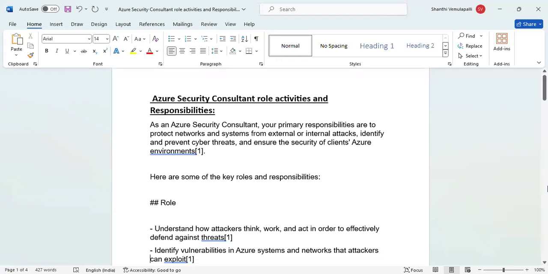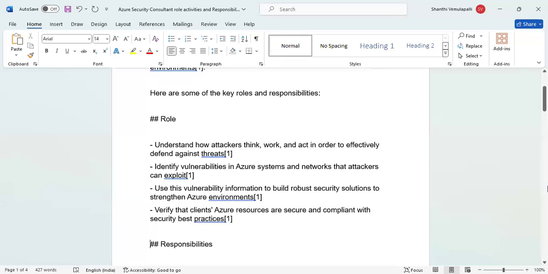Now, what is the role? Understand how attackers think, work, and act in order to effectively defend against them. If you want to fight an enemy, first you need to understand his background, his capability, his stamina, and how he is going to act in a negative way.